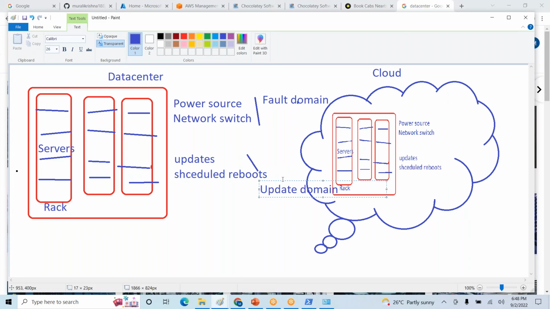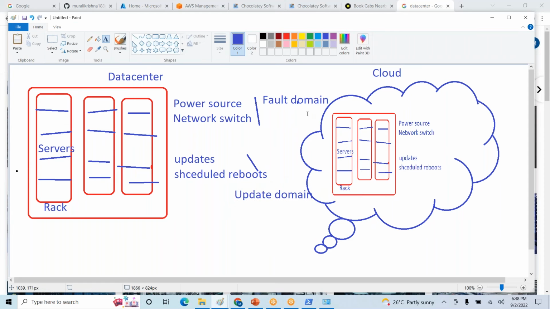Suppose you want to eliminate these issues from the cloud end; they will take care of all these things, but if any issue comes, we need an alternate plan. If there is any power source issue, we can keep a number of fault domains.